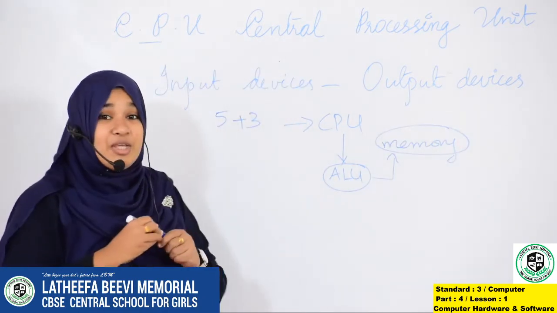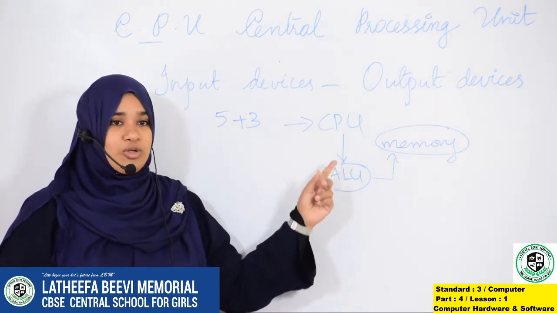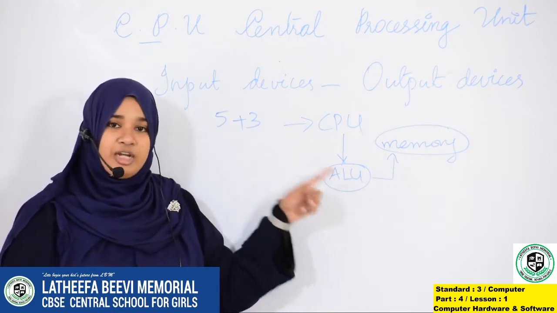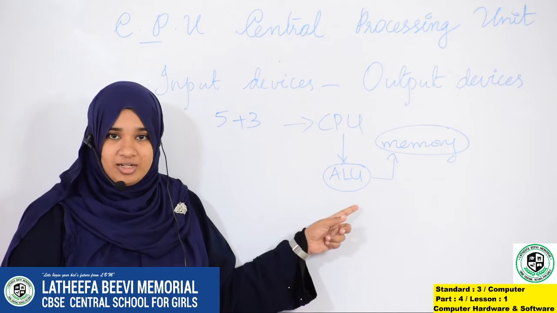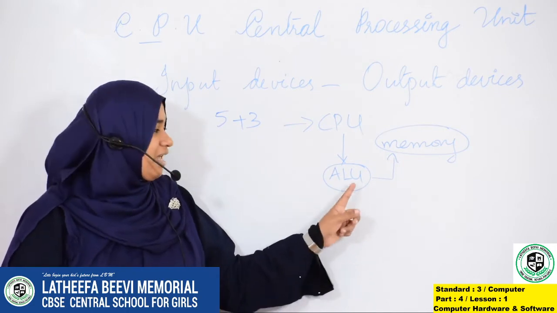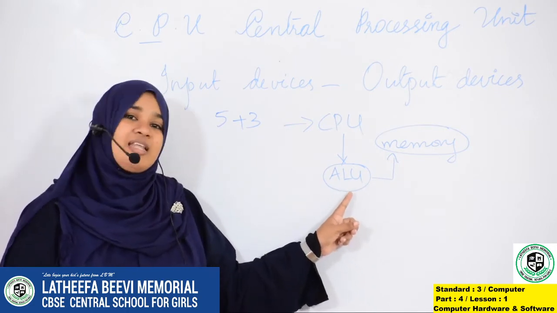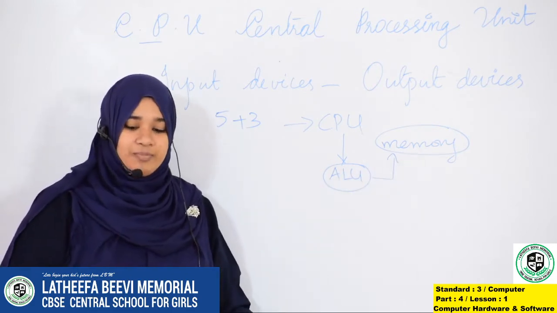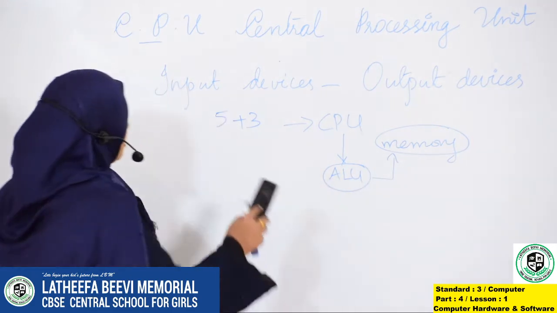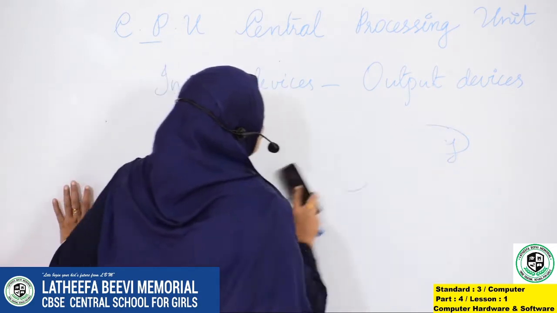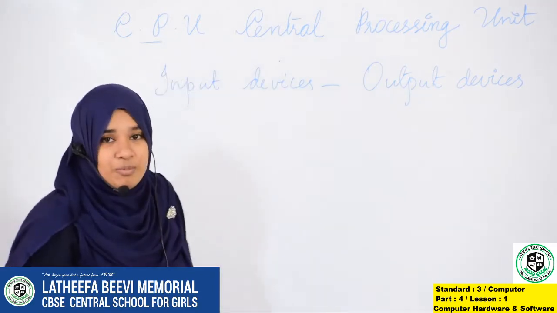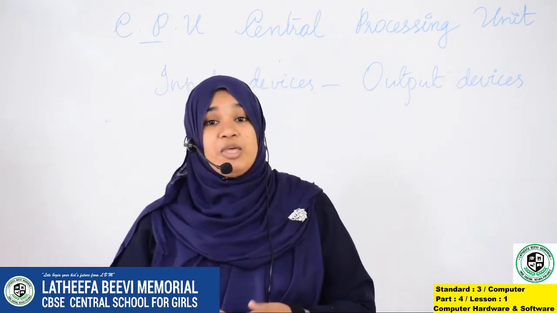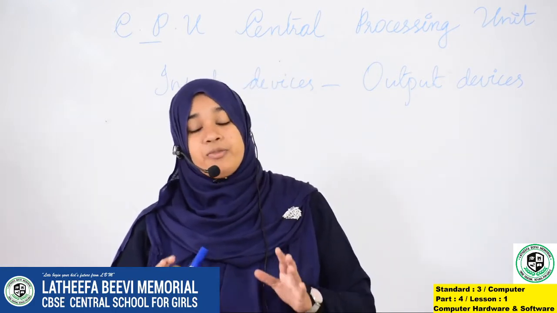What does the CPU do? It will allocate ALU to say what is 5 plus 3. Please do the task, ALU. ALU does the task 5 plus 3 and the answer is 8. It will be stored in the memory. So, CPU does all these things because it is the brain of the computer. Right? Right.